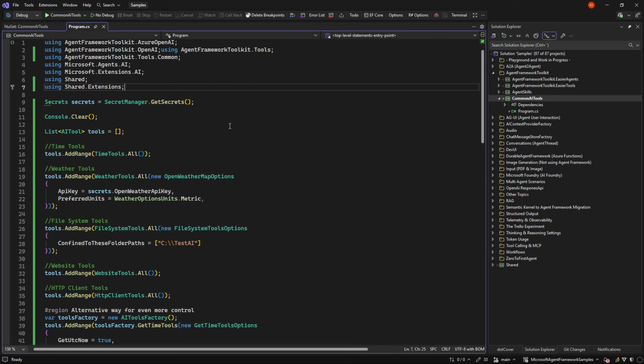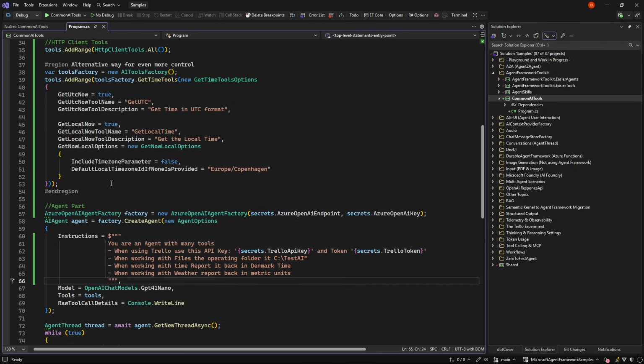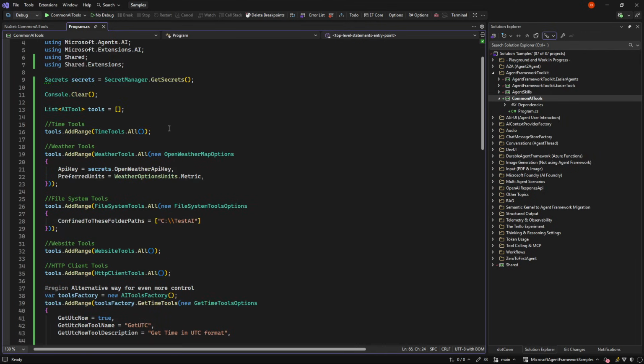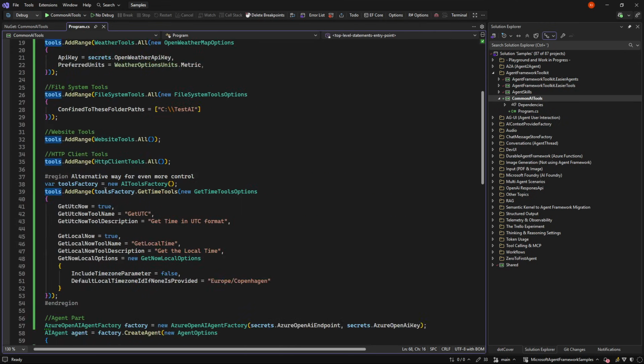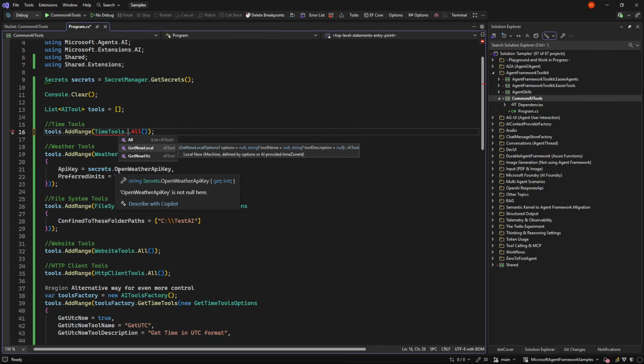And what I've done is I've made a normal agent, just like we saw before. I gave it a little thing about giving it some Trello API key and tokens and told it where I wanted to look for files. But beyond that, I've not written a single line of code for these tools because they are part of this NuGet package. So first up, there's time tools. So you simply just make a list of tools that you want to give to an AI agent down here. And then you go in and just give them the TimeTools.All, or you give them whichever individual tool you wish.